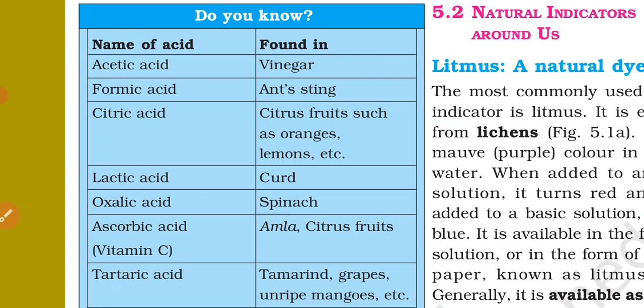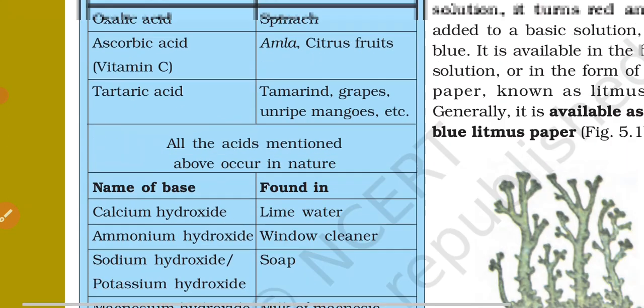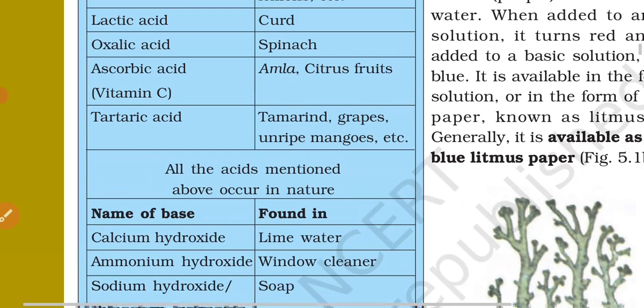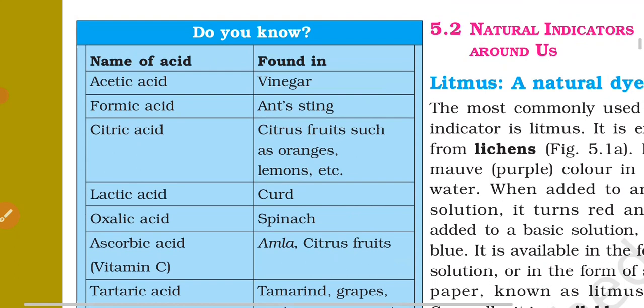Okay, in the next page you see there is a table given to you. Here some of the names of acids and some of the names of bases are given, and from where they are found. Acids are found from where? Like say acetic acid is found in vinegar. In the same way calcium hydroxide, which is a base, is found in lime water. Okay, so this table is important for you.